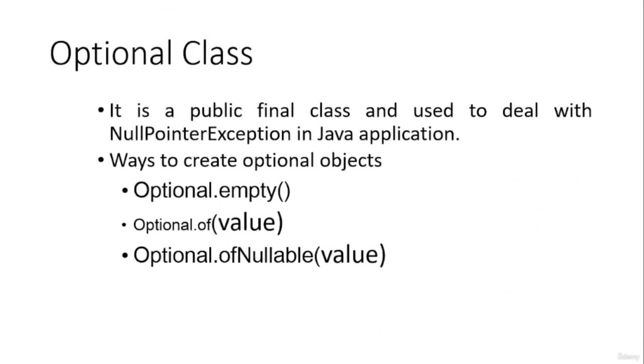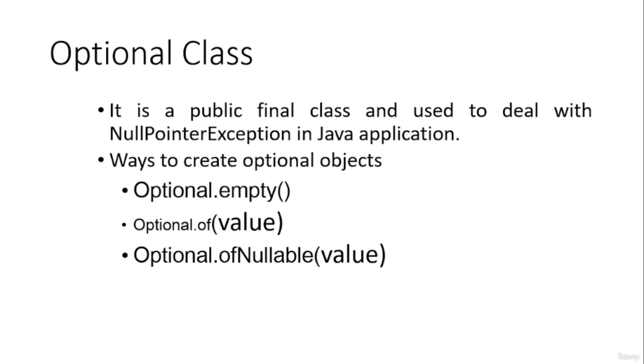With Optional classes, we will handle null pointer exceptions in Java. In exception handling, it's important to handle the null pointer exception, which is the most common type of exception, in which your object is referring to a null object, which means it is not referring to anything. That will be the problem with a null pointer exception. If you are calling any method of an object and that object is null, then at that time there will be a null pointer exception.